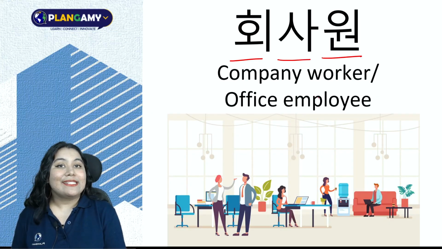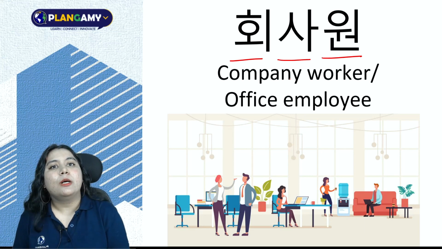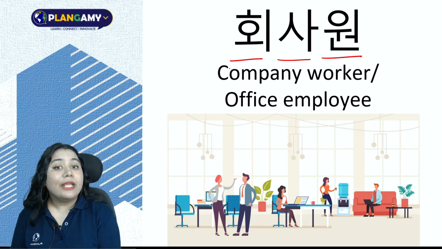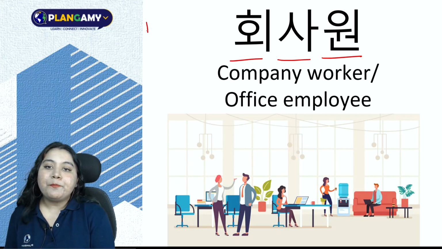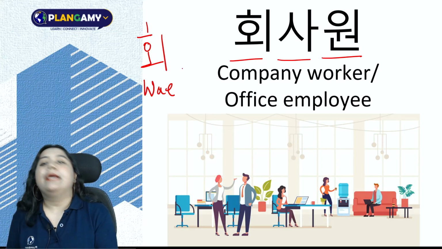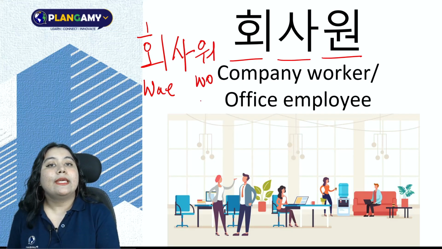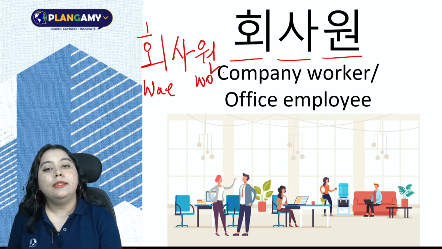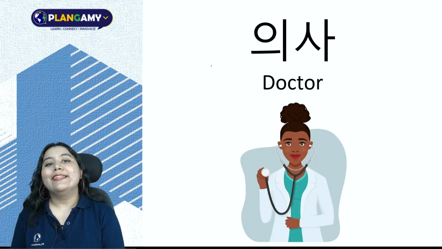Next, we have 회사원. 회사원 is an office employee or a company worker. Let's break down this word because it has two compound vowels. Let's make it easier. So we have hu. O-E makes a we sound. So hue. Then I have sa. Then wo, U-O makes the wa sound, so wo, and then n. 회사원.